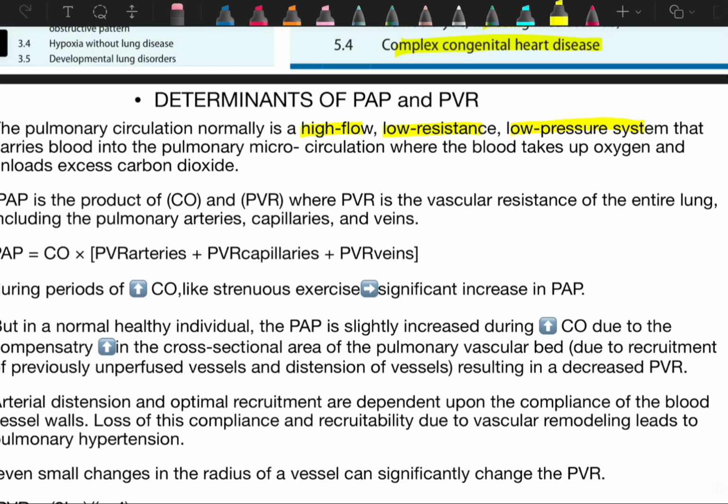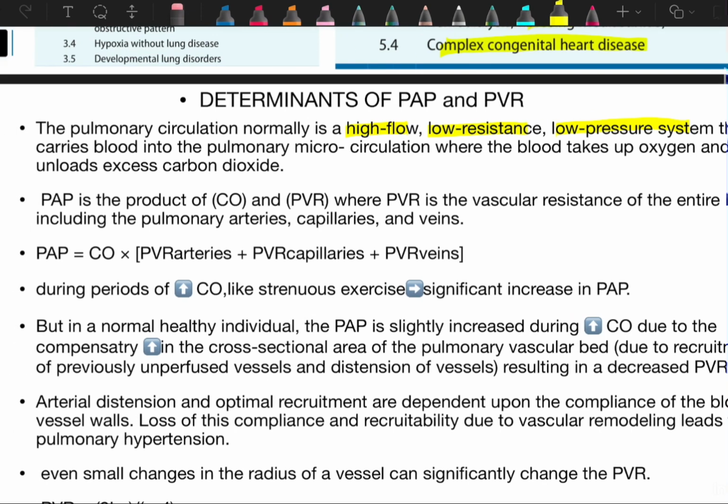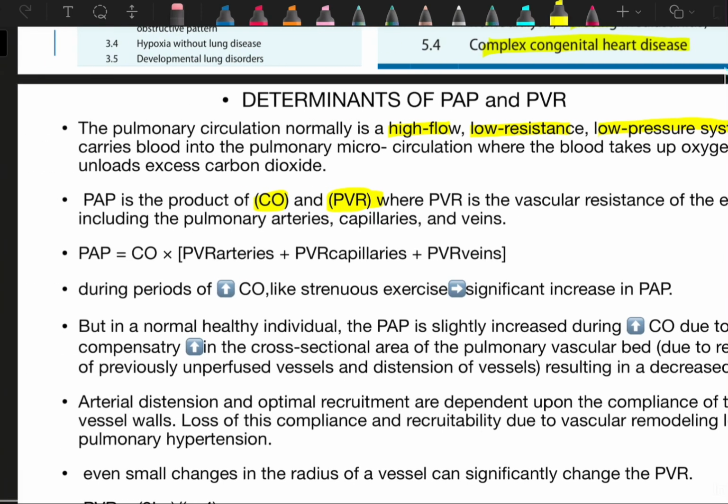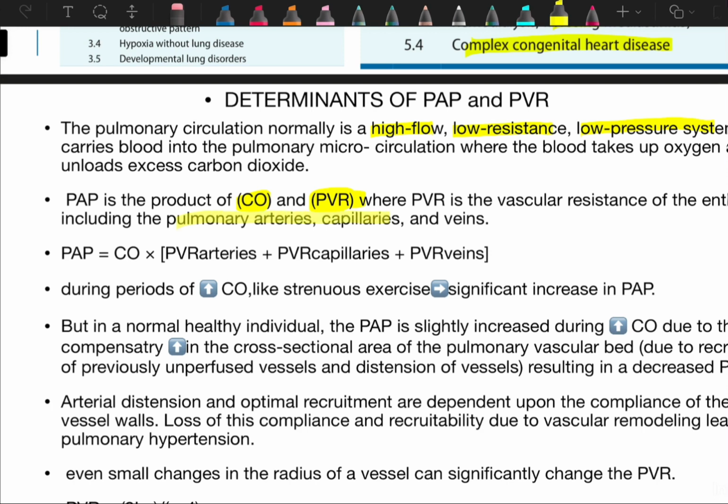So here blood is used to take oxygen from the lungs and remove the excess carbon dioxide. Now, pulmonary artery pressure is the product of cardiac output and pulmonary vascular resistance, where pulmonary vascular resistance is the vascular resistance of the entire lung, including the pulmonary artery, capillary, and vein. So they are telling us pulmonary artery pressure is cardiac output times the resistance of all these blood vessels.